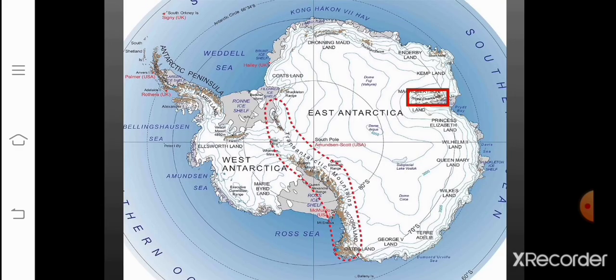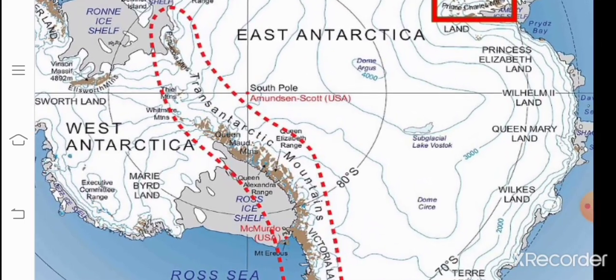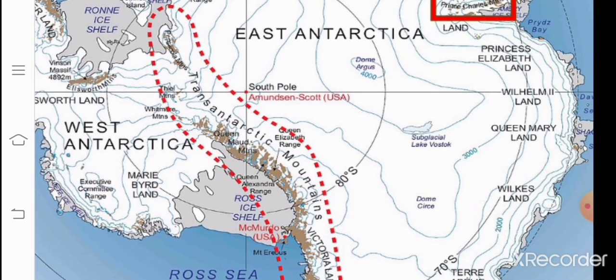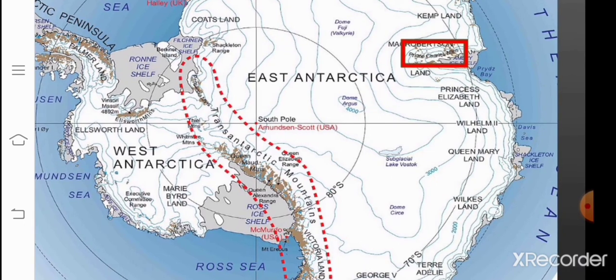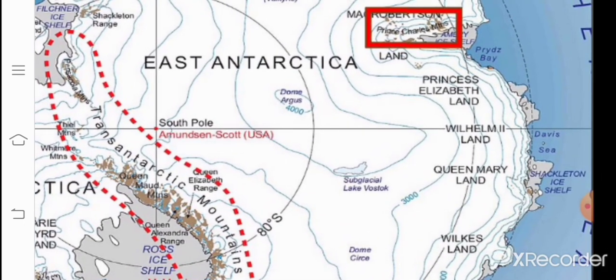Now the next is Antarctica. The geology of Antarctica is sufficiently well known to predict the existence of a variety of mineral deposits, some probably large. Now here, children, you can see this is given as Transantarctic Mountains, and one more is highlighted here as Prince Charles Mountains.